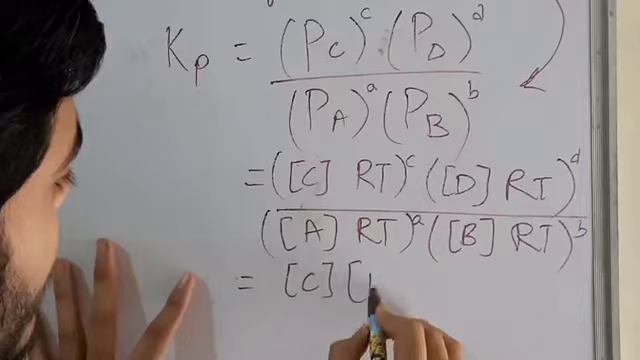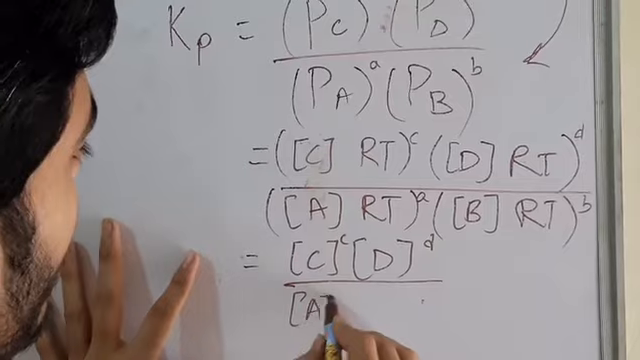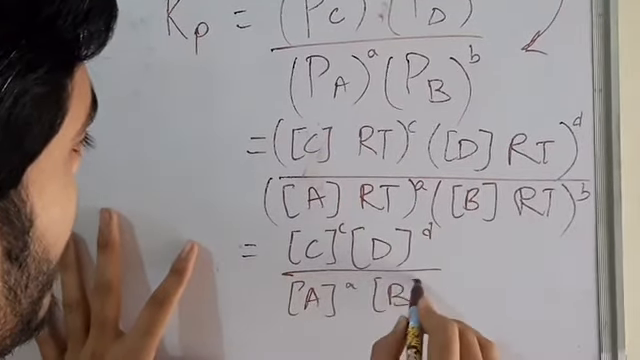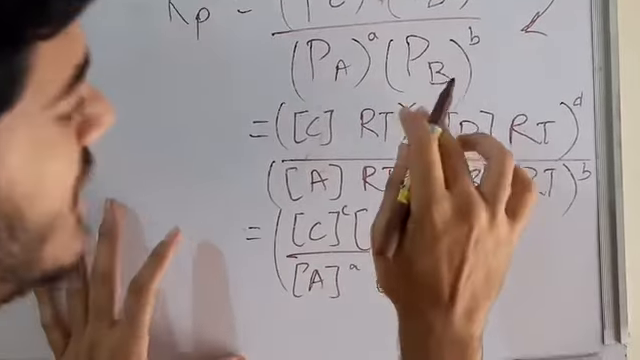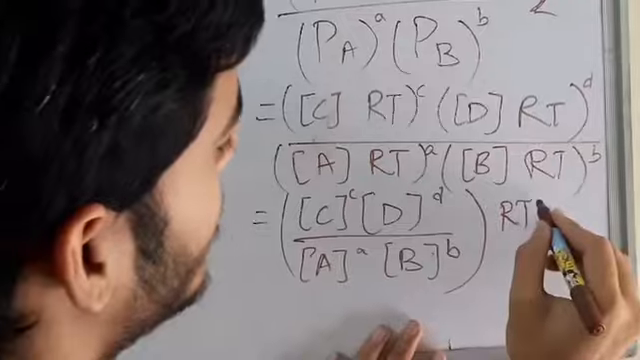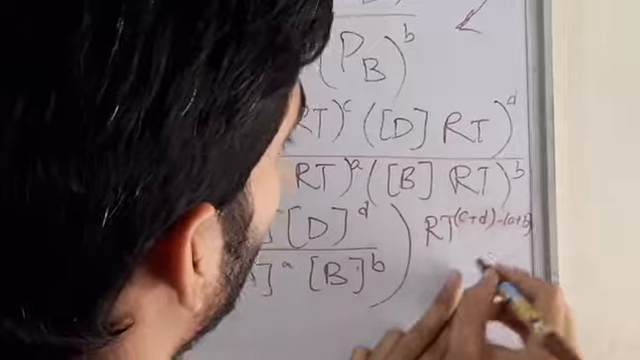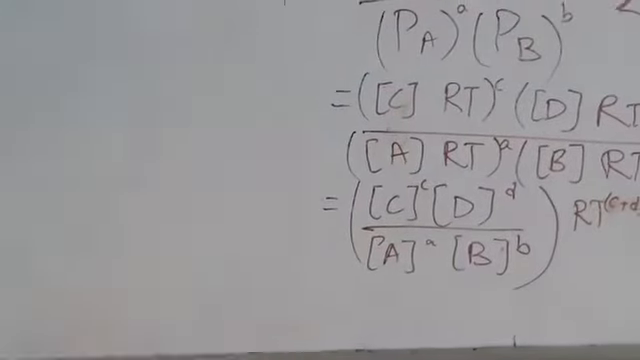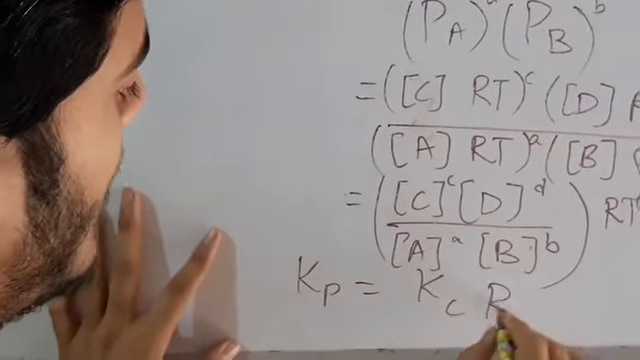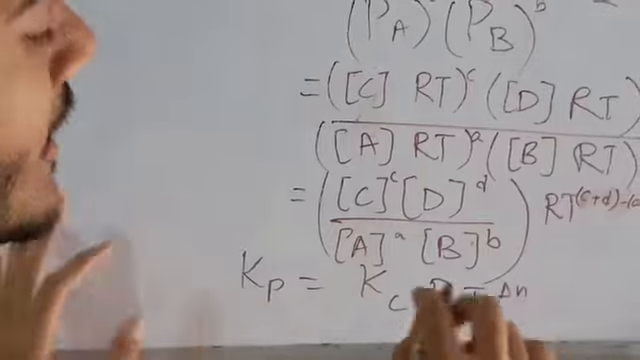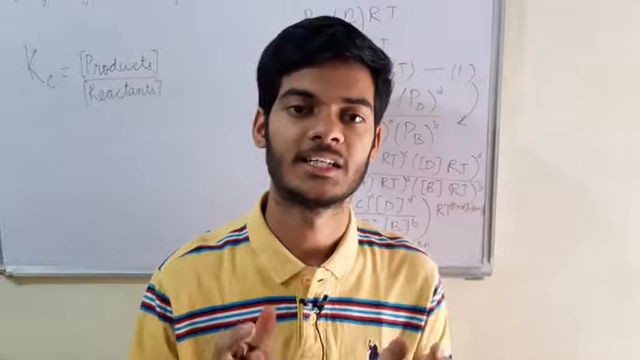So we get concentration of C to the c into concentration of D to the d upon A to the a and B to the b, along with RT to the power c plus d minus a plus b. If we simplify this, we can say that Kp equals Kc into RT to the power delta n, where delta n signifies the change in the number of moles of gaseous constituents.